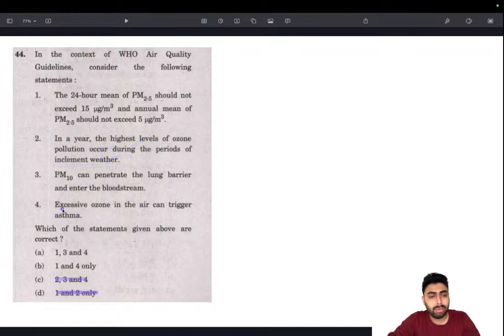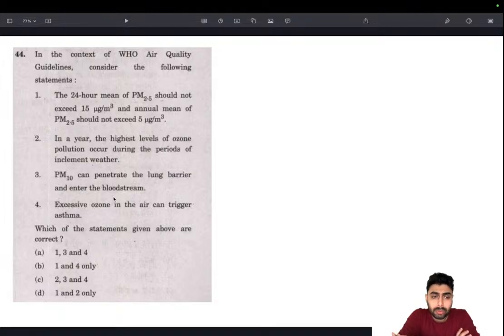So all we have to look for, okay, excessive ozone in the air can trigger asthma. This is obviously true. Anyways, you don't have to look for that as well. We have eliminated 2. So yeah, we are left with 1 and 4. The only thing we need to look for is whether this is right or wrong. PM10 or particulate matter 10 can penetrate the lung barrier and enter the bloodstream.